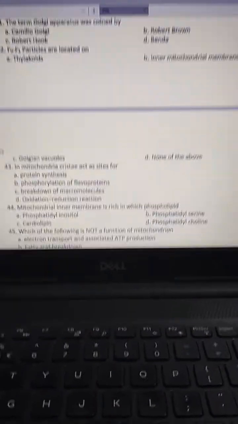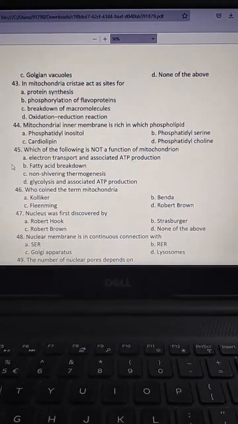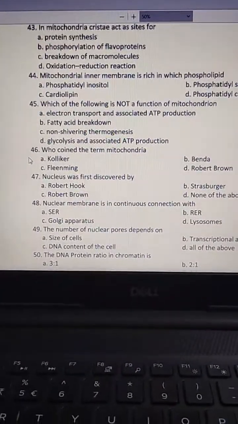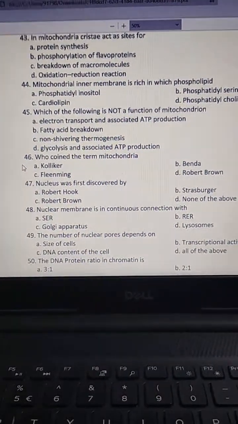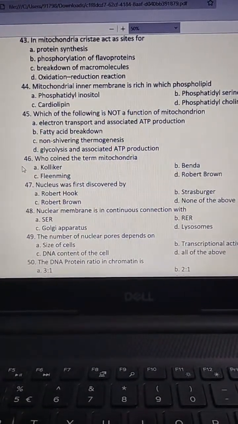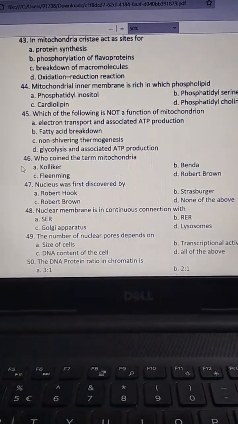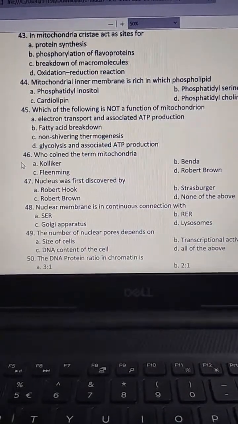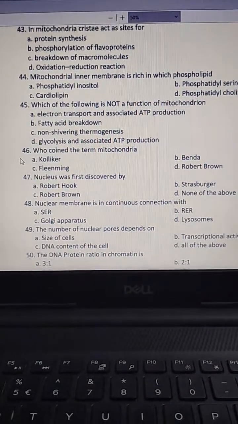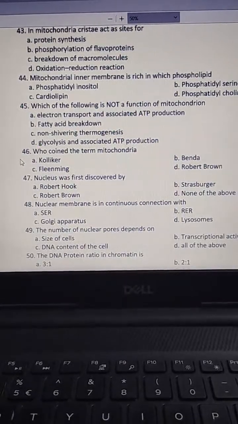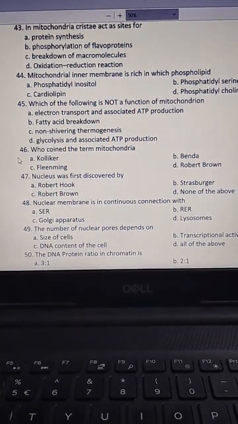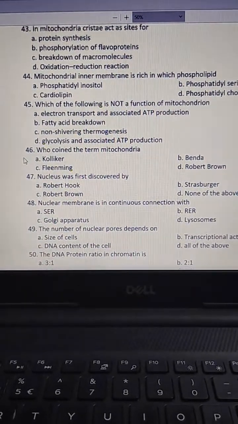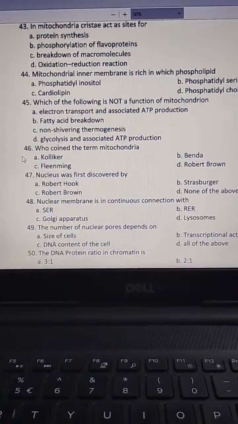The next question. In mitochondria, cristae act as sites for protein synthesis, phosphorylation of flavoproteins, breakdown of macromolecules, oxidation reduction reaction. The answer is D, oxidation reduction reaction.